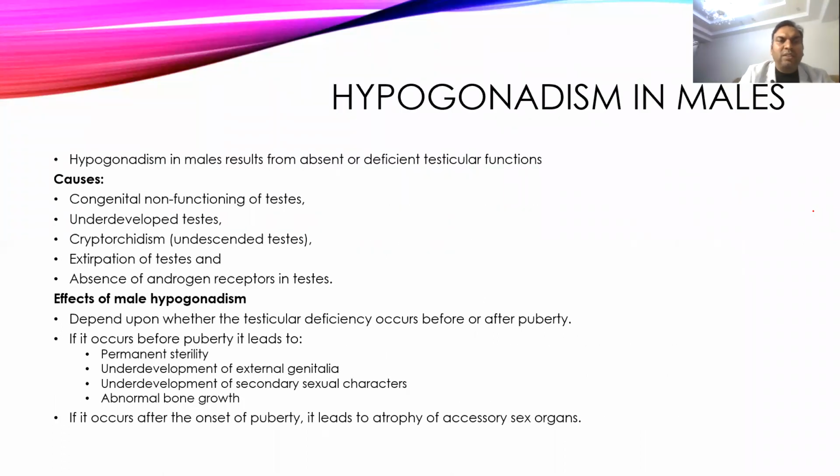Then come to hypogonadism. It can be congenital non-functioning testes, underdevelopment of the testes, cryptorchidism, or when we remove them, or when there is absence of the androgen receptors in the testes. All these conditions can lead to decreased development or absence of the testicular functions. What happens when hypogonadism occurs? It will cause permanent sterility, underdevelopment of external genitalia and secondary sexual characters, and abnormal bone growth.